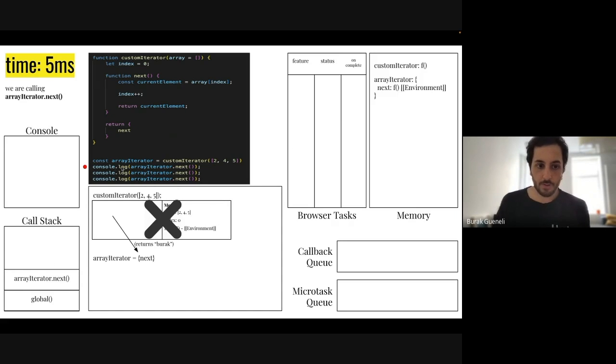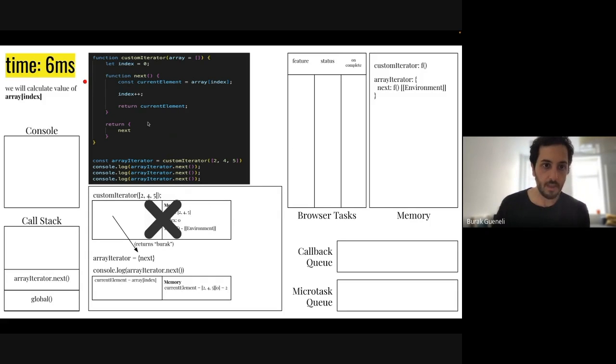We are running our first console log. It will call arrayIterator.next. So arrayIterator is defined in our memory. As we can see, it's an object and it has a next function. And when we call this next function, we will get inside of here. So we will create this execution context here, and in its first line, it's defining a variable called current element.